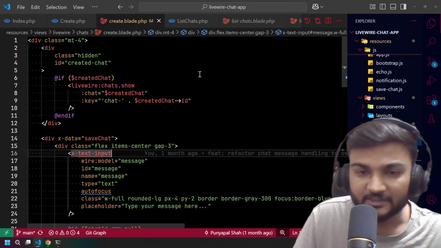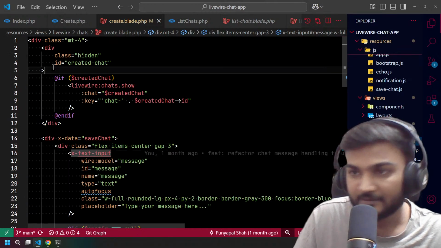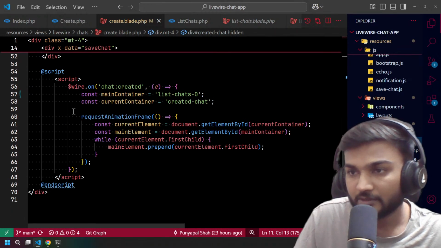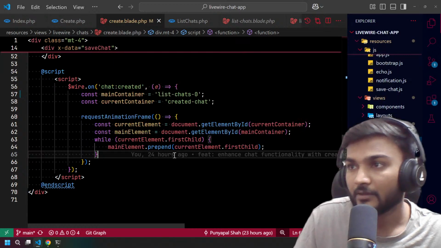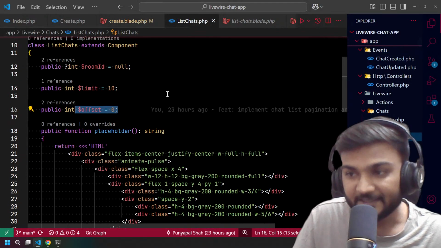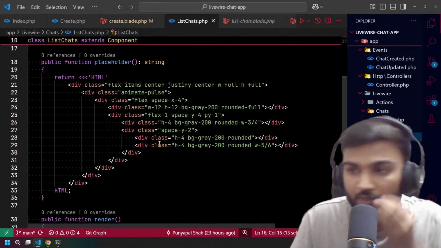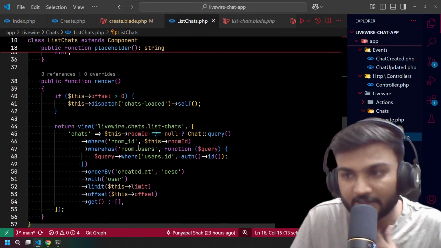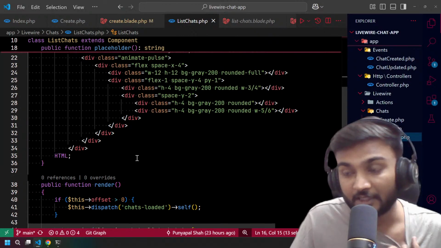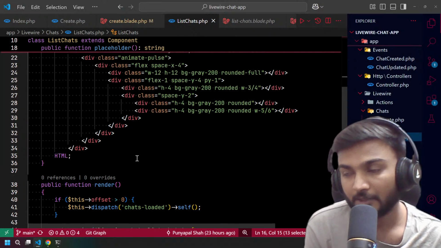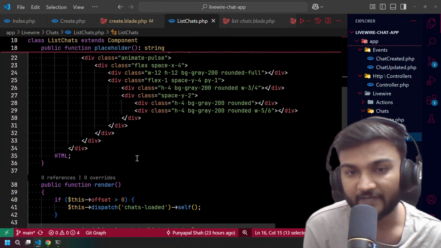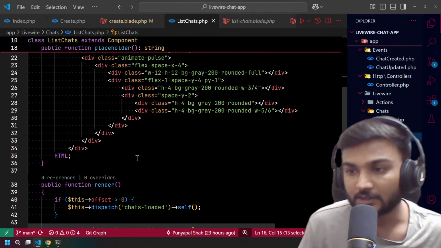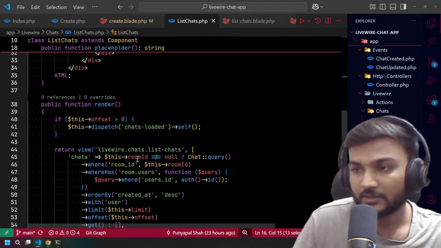So let's see what we did yesterday. We did this yesterday, and this stuff is also from yesterday. We created a lazy loading setup with the recursion of Livewire components, one inside another, inside another.